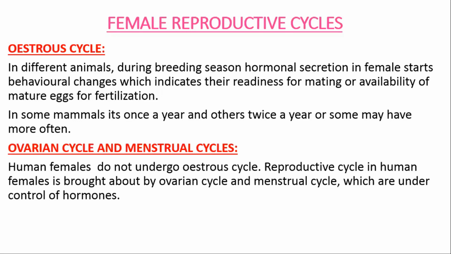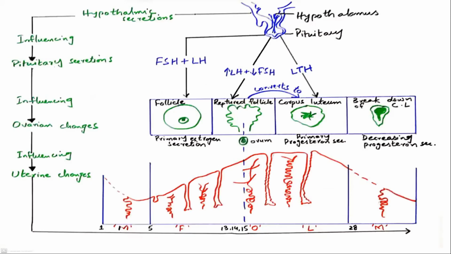We will discuss these two cycles in detail with the help of this diagram. This is a very important diagram as it explains both the cycles in a single diagram, and in addition, it also gives the hormones which are involved in these cycles. The ovarian cycle is the cycle by which one egg is released from an ovary, alternately the right or left, about every 28 days.